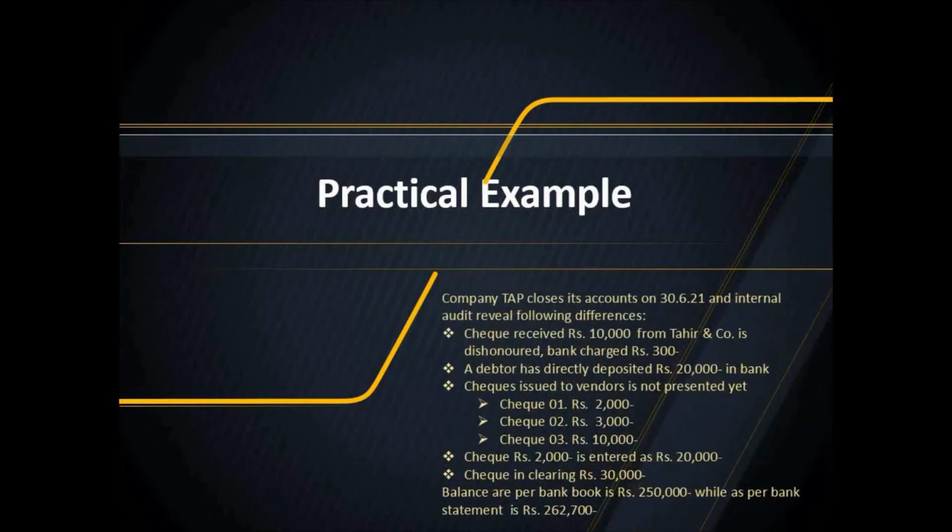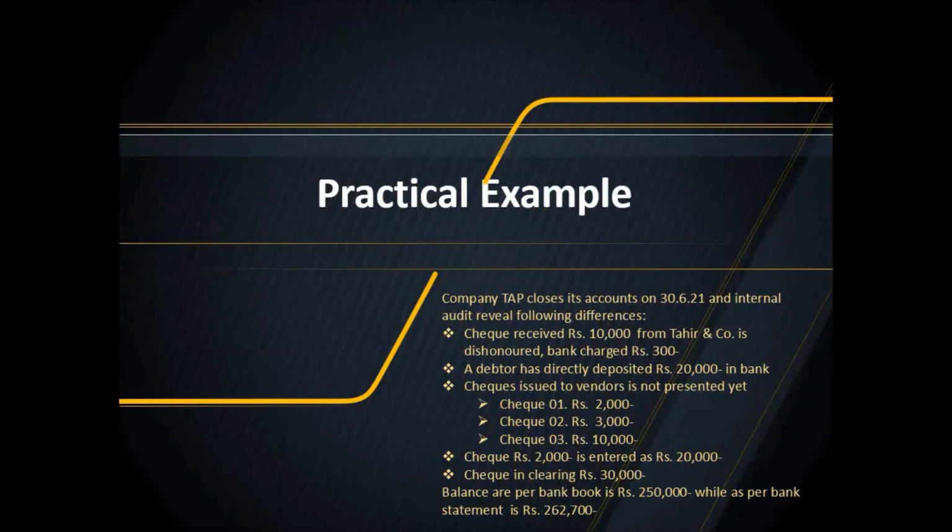Let us move to the practical example. Company TAP closes its accounts on 30th June 2021 and internal audit reveals the following differences. A check received of rupees 10,000 from Tahir and Company is dishonored. The bank charged rupees 300 for the dishonored check. A debtor has directly deposited rupees 20,000 in the bank.